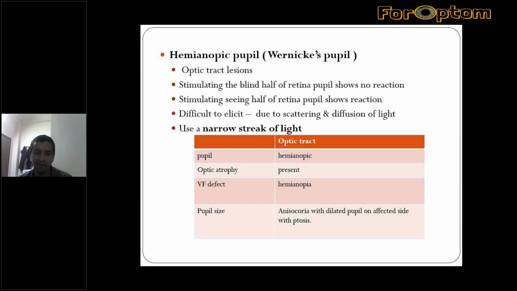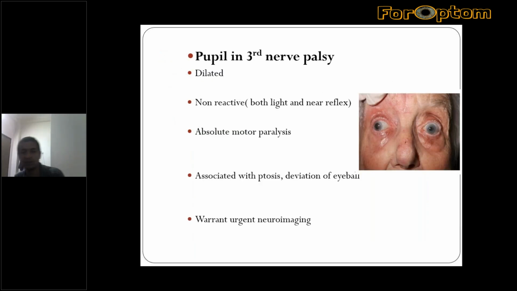So the pupil will be dilated on the affected side with ptosis in these cases. This is another type of pupil, but nowadays most people are not practicing this because we do have visual field testing, which will give you the hemianopia, and other neuroimaging. So these difficult pupillary reactions are generally not practiced these days.